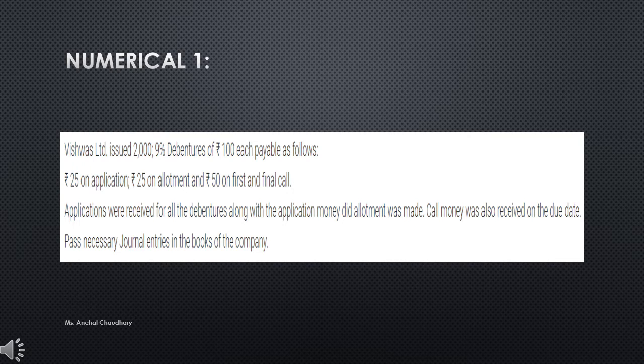So it's a very easy question from the issue of debentures. The only thing you have to do here is, whatever journal entry you were passing at the time of issue of shares, the same journal entry you have to pass here in the issue of debentures. The only difference is that where you used to write shares, in spite of writing shares you have to write 9% debentures. So that's it. आपको सिर्फ इतना change करना है, otherwise there will be no change in the question. So please, I request you all to pause your video here and try to solve this question on your own.